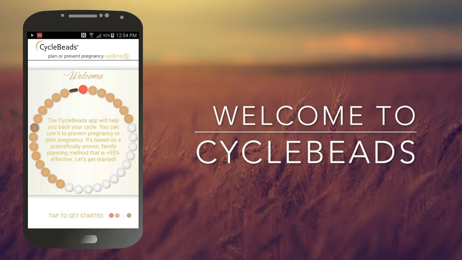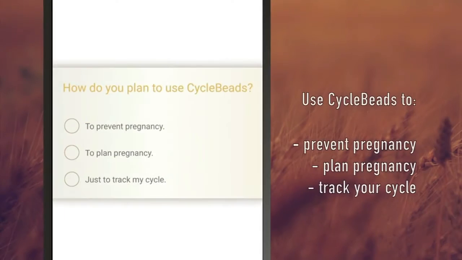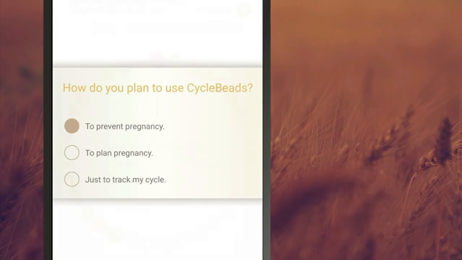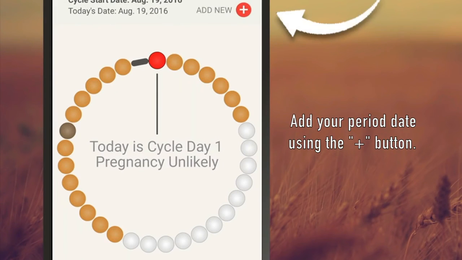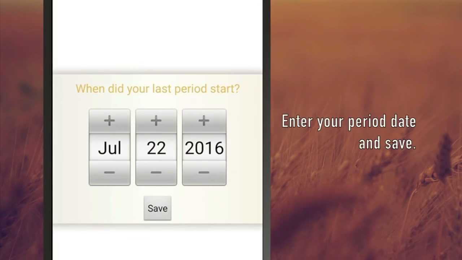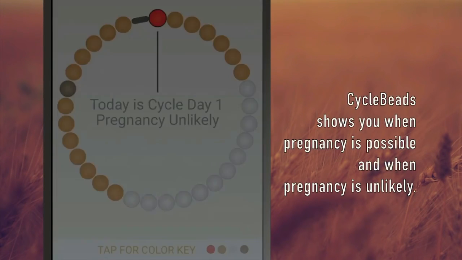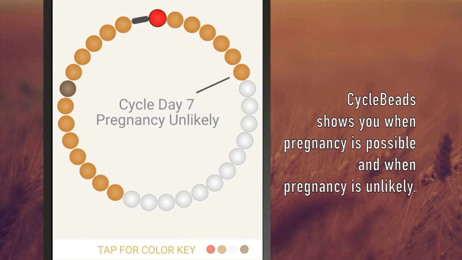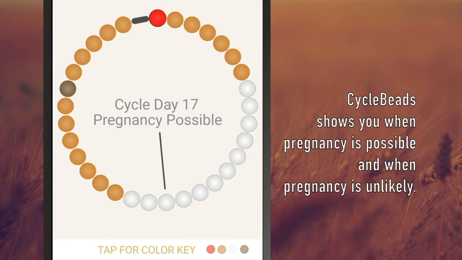Welcome to Cycle Beads. Use Cycle Beads to prevent pregnancy, plan pregnancy, or track your cycle. Add your period date using the plus button. Enter your period date and save. Cycle Beads shows you when pregnancy is possible and when pregnancy is unlikely.